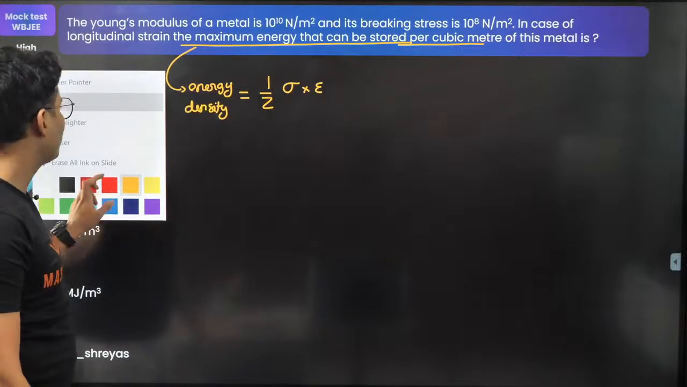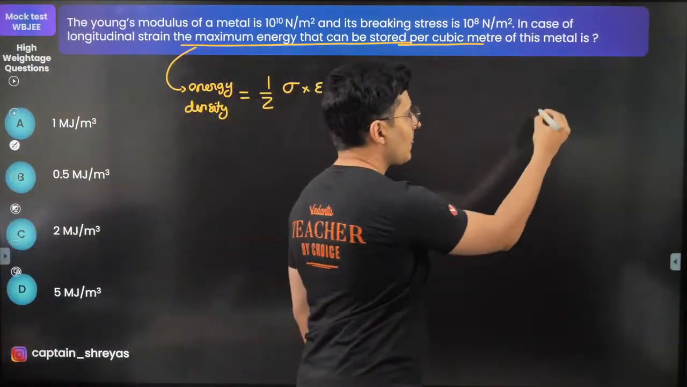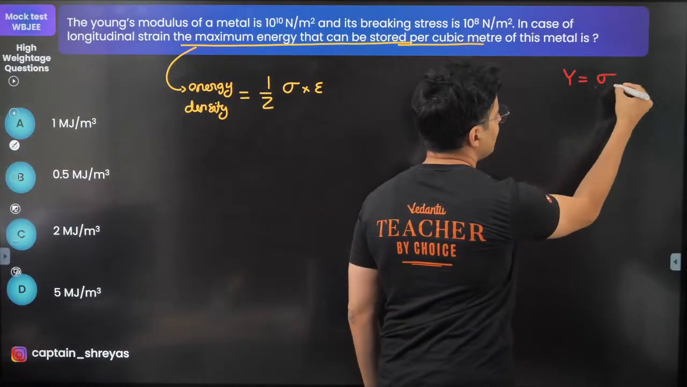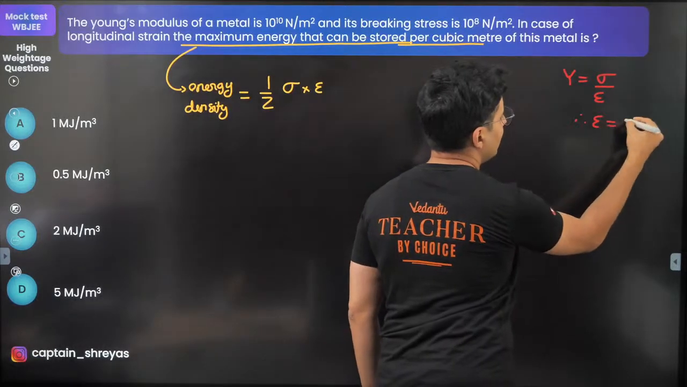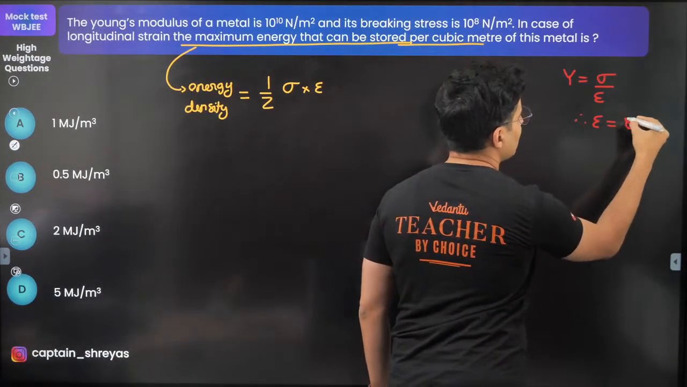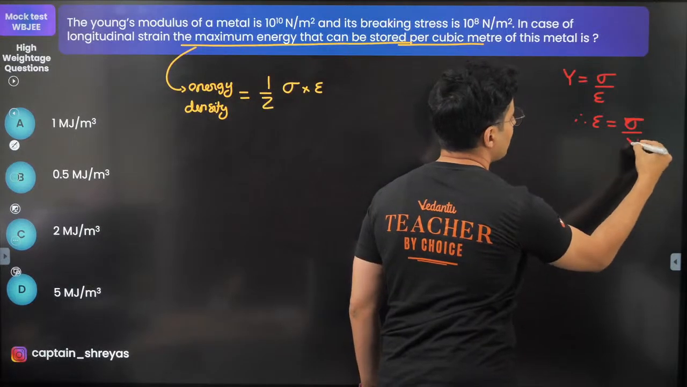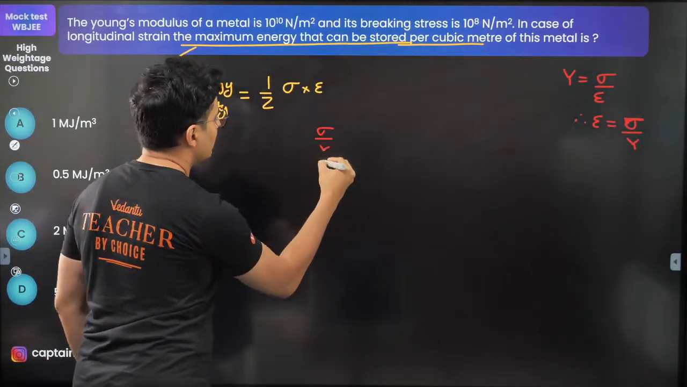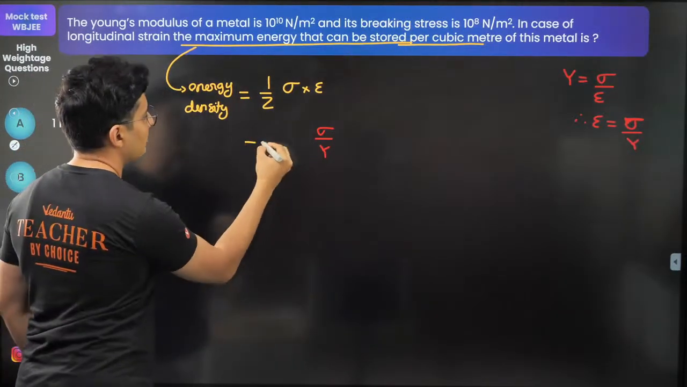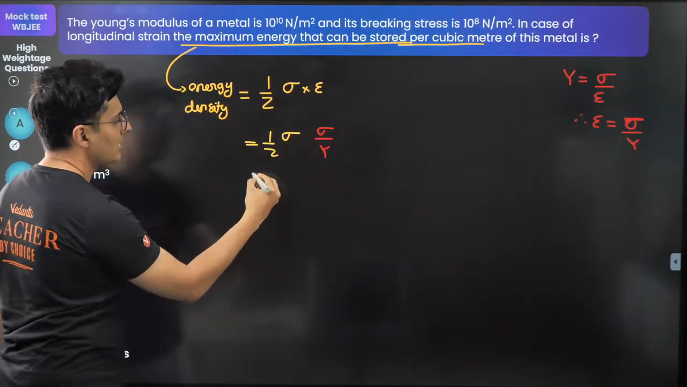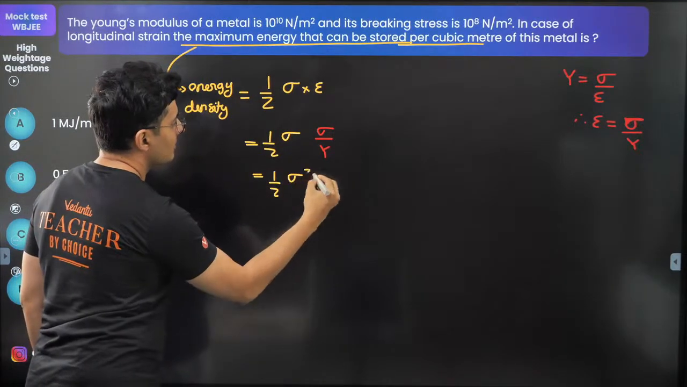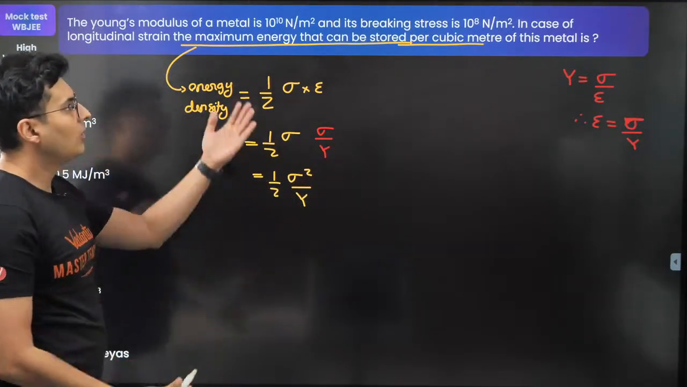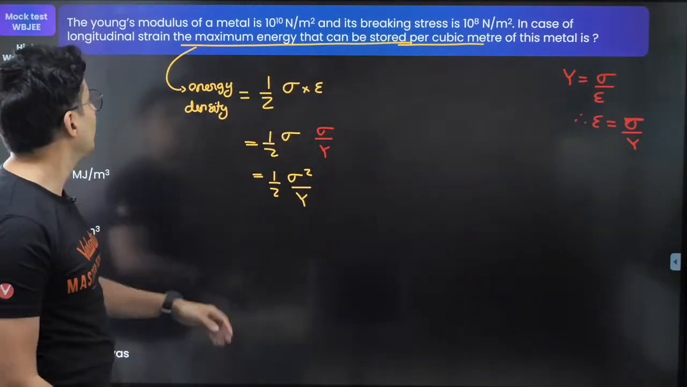So I will convert it using this formula. Young's modulus is stress by strain. Therefore, strain is stress divided by Young's modulus. So instead of strain, I'll put stress by Young's modulus, and I will just write it over here, half stress into this. So it will be half stress square by Young's modulus. Now everything is given, let's start substituting it.